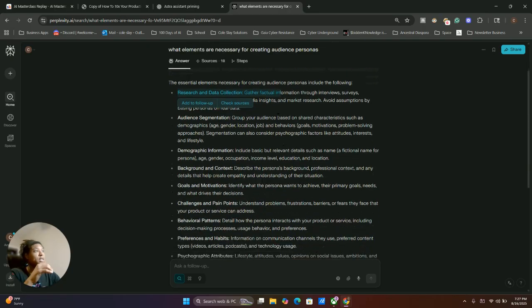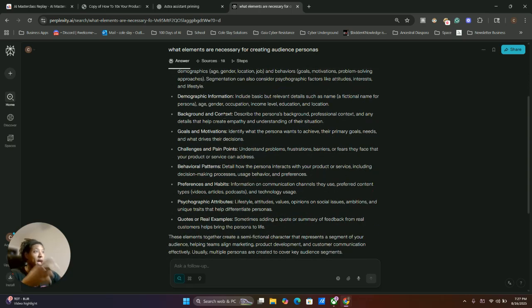Research and data collection. It needs to gather factual information through interviews, surveys, customer data, social media insights, stuff like that. Group your audience into demographics. So this is what I need. Like if I'm building it about solo creators: age, gender, location, job, behaviors, goals, motivation, problem-solving approaches. Segmentation can also consider psychological factors like attitude, interest, and lifestyles. Background and context, the persona's background. So how you would really do this.